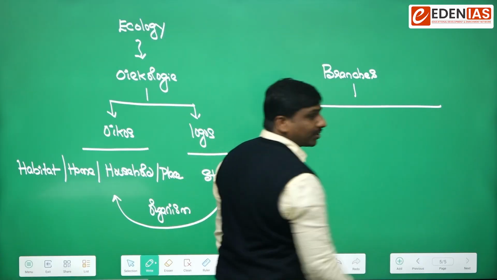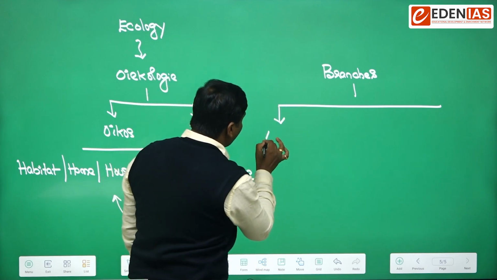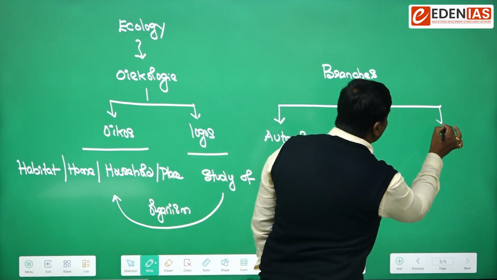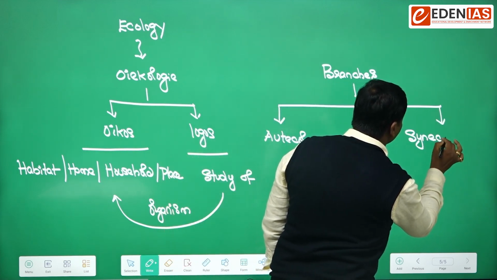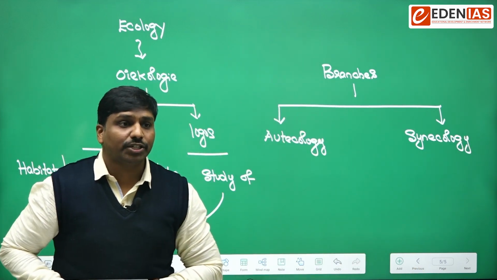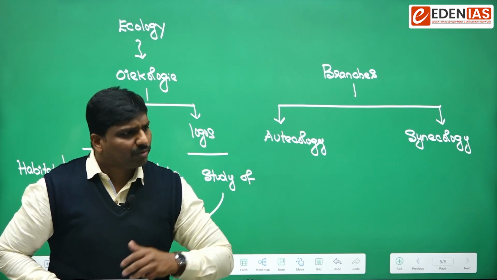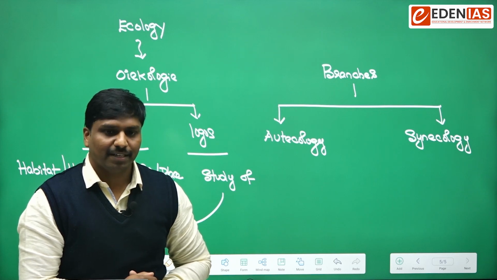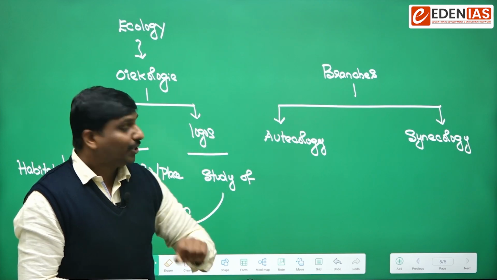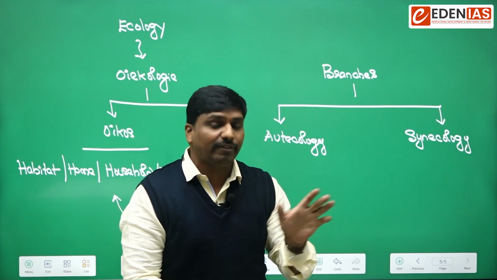Okay, so that is one thing. Based on the subject matter of study of ecology, we can have two branches. One would be autecology, and the other branch would be synecology. Autecology and synecology. So simply, what is autecology? Have you heard of the word autobiography? In an autobiography, who will write it? A person. There, one single person is writing about himself. Can you remember likewise?